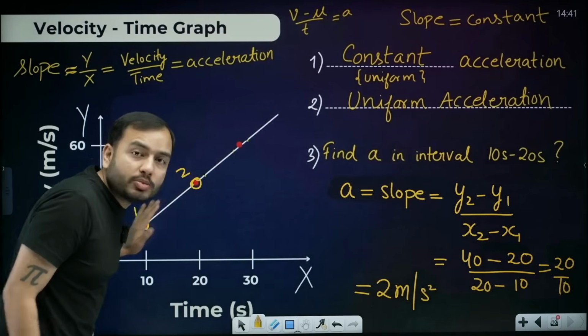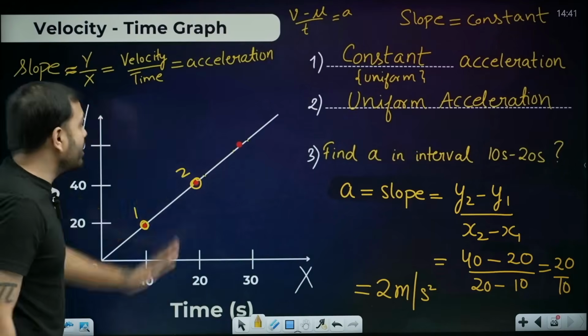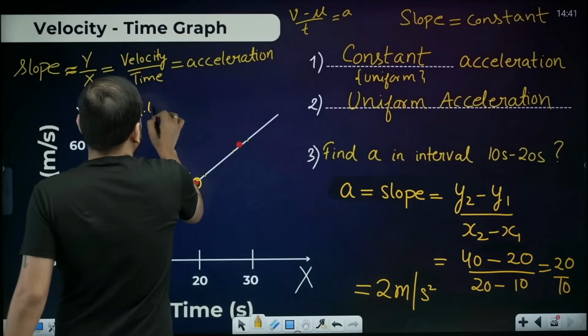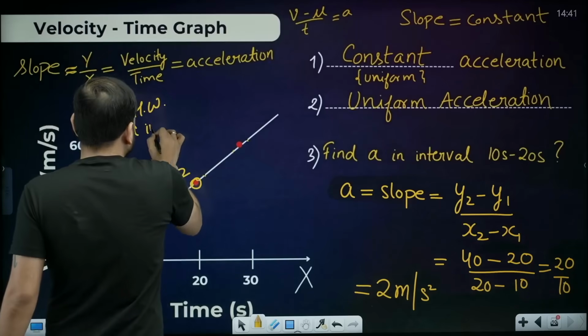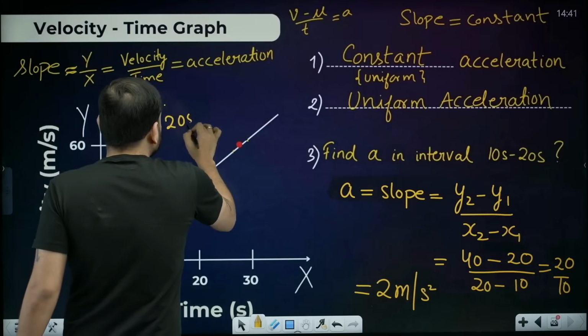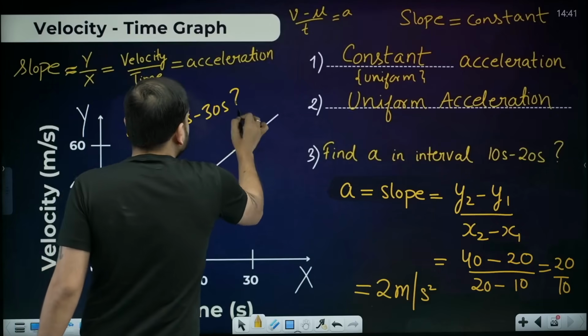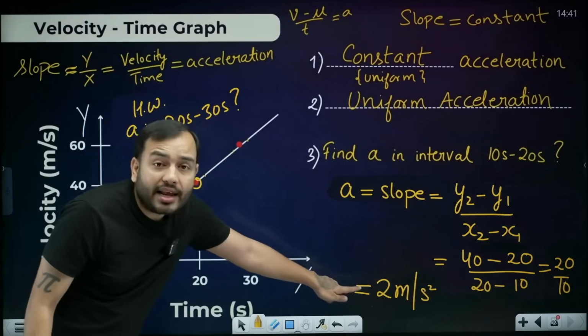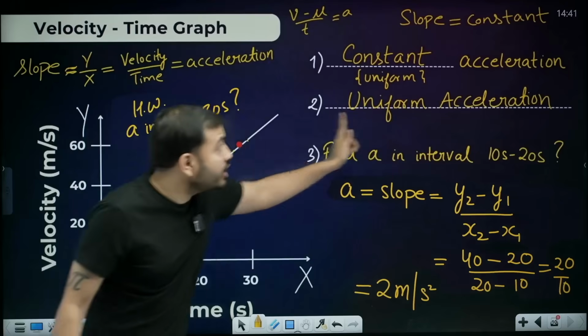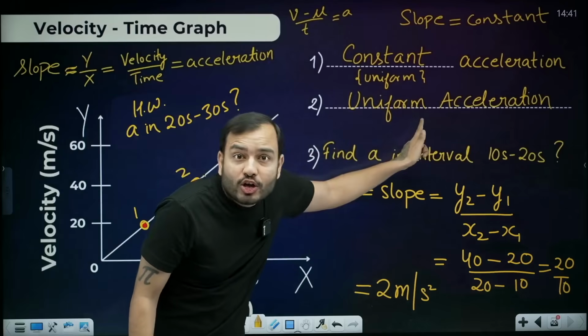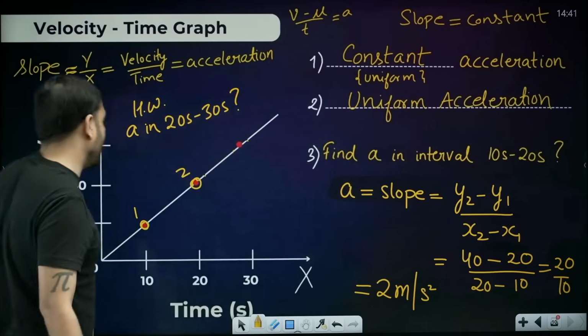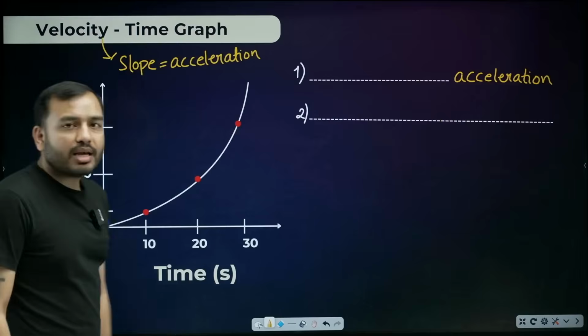Tell me, did you understand this? Now you do one thing, write it down as homework and tell me in the comments, what is the acceleration from 20 second to 30 second, what is it coming, check it. Is it coming out the same? Because it should, since the acceleration here is constant. So check it once and see. Now the second velocity time graph.